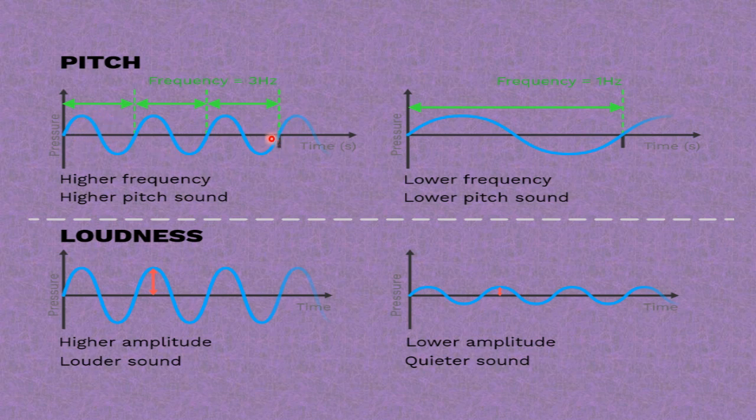Why? Because in 1 second you can see that you have three up and down waves. As you can see, this is the second one. Now this is another cycle of wave. This is one cycle. This is another cycle of sound. This is another cycle of sound wave. So you have 3 cycles of sound waves at a particular time. So you can see that the higher the frequency, you have 1, 2, 3. So the higher the frequency, the higher the pitch of sound.